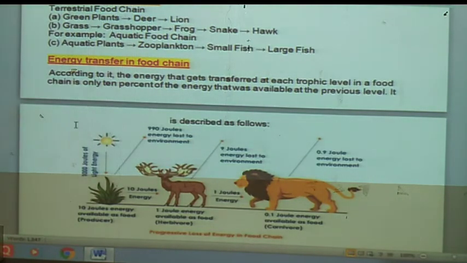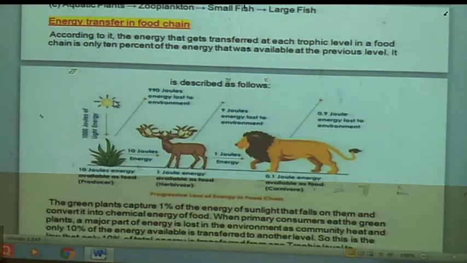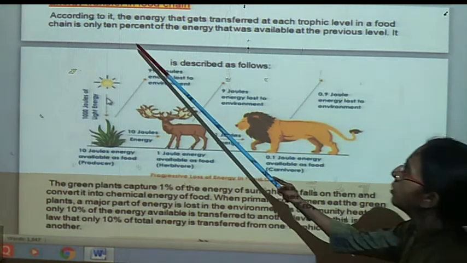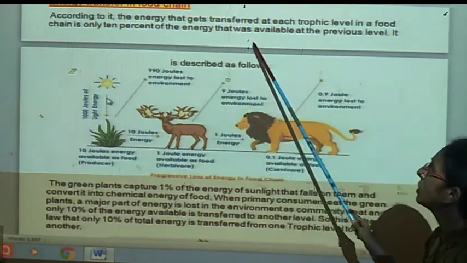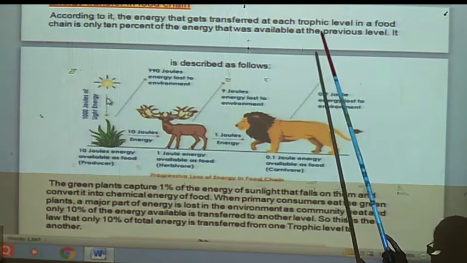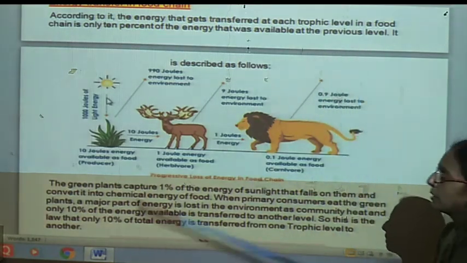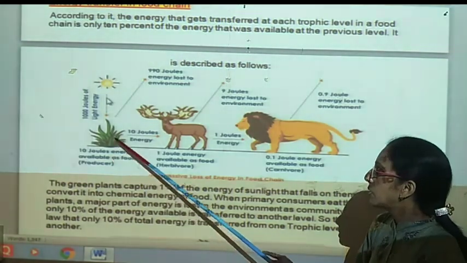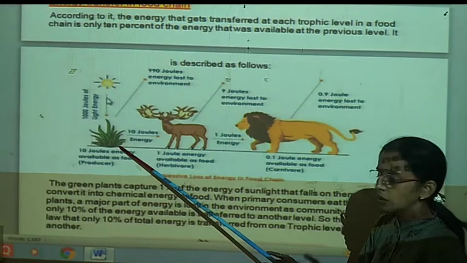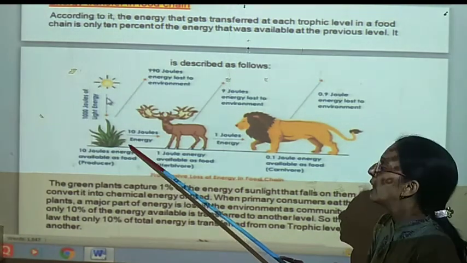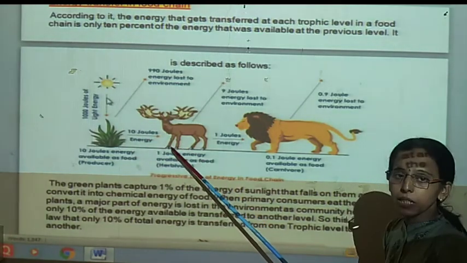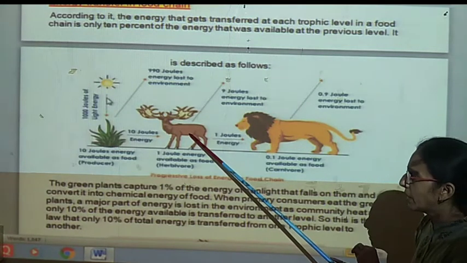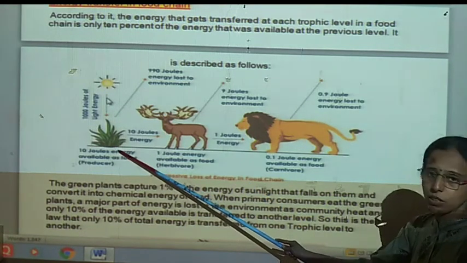According to this, the energy that gets transferred at each trophic level in a food chain is only 10% of the energy that is available for the next level. Means at the first level maximum energy is present, but from the energy it is producing, only 10% is getting transferred into the next trophic level.